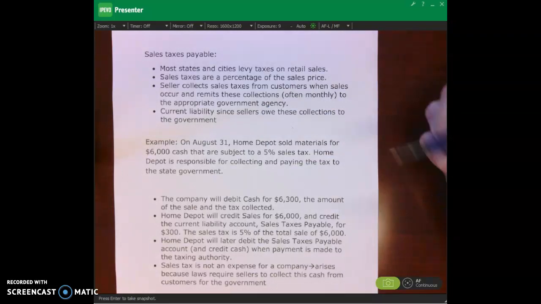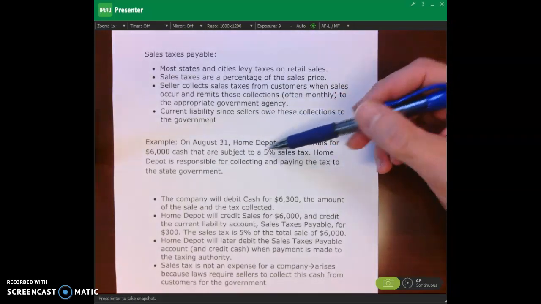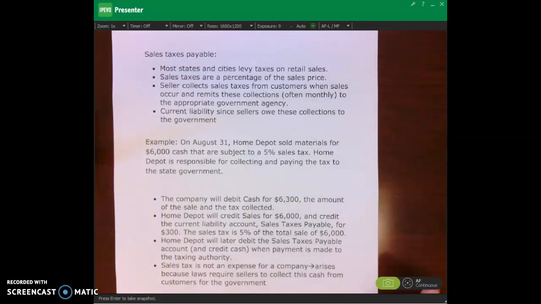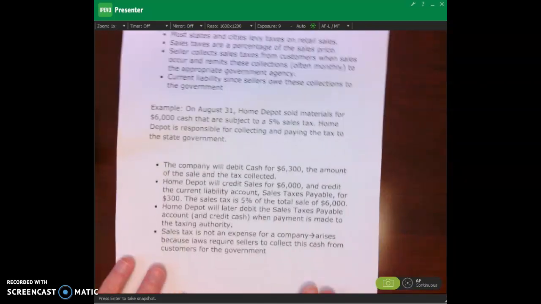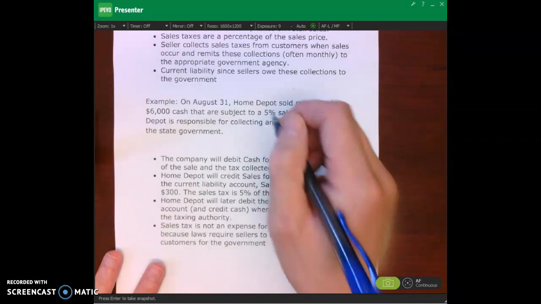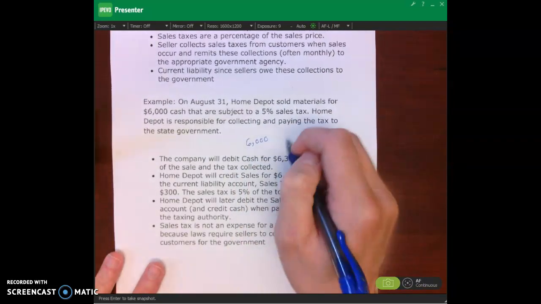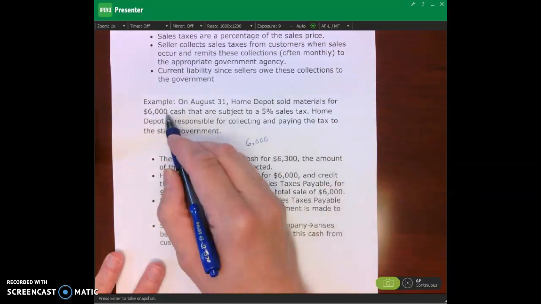So if we look at this example, on August 31st, Home Depot sold materials for $6,000 cash, subject to a 5% sales tax. And I'm going to do the journal entry down here to record this. So I'll take my $6,000 sales. Remember, this is the sales price.